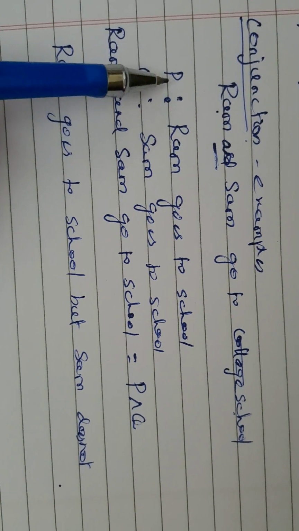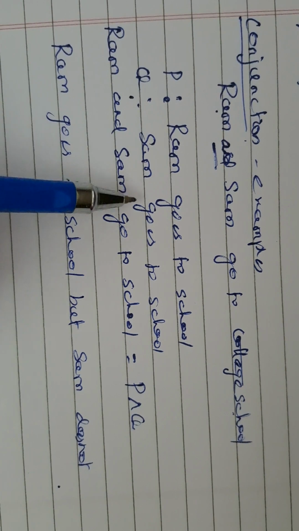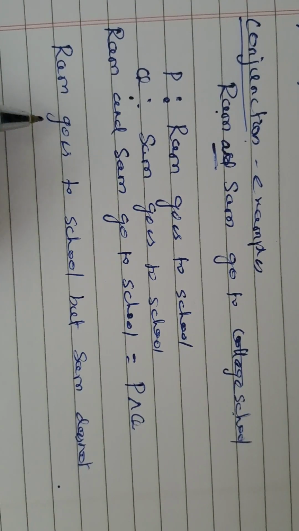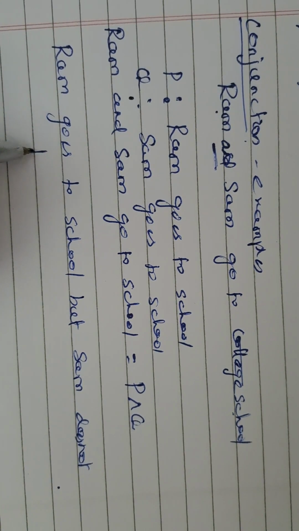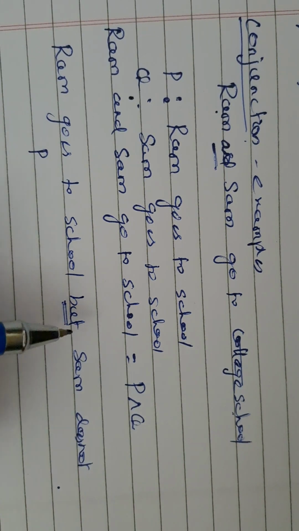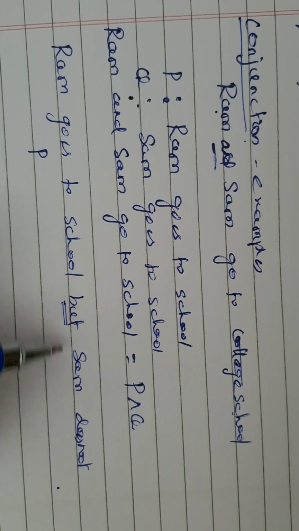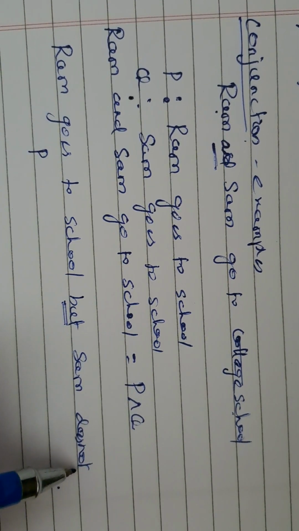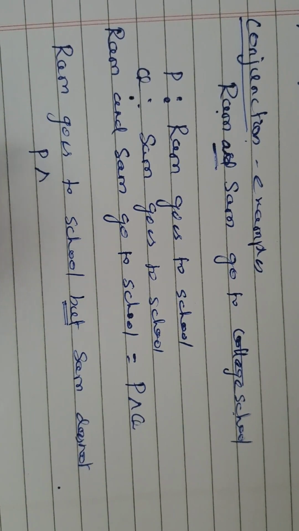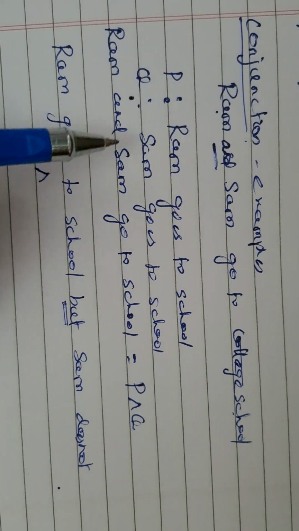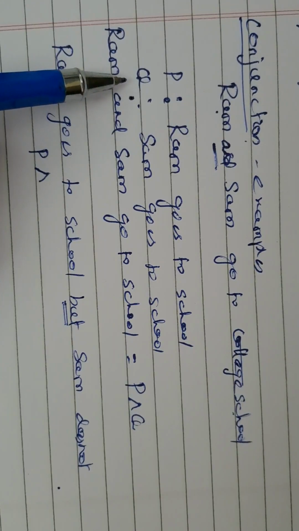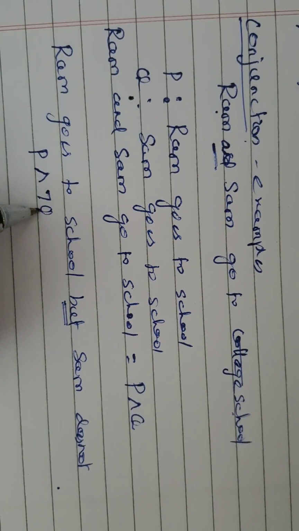So here we can take P, Ram goes to school, Q, Sam goes to school. Ram goes to school is P, but this "but" is the conjunction. "But" is not related to the two statements; this is a separate statement, this is a statement. So P and, because "but" is always a conjunction, Sam does not go to school. Does not go to school means Q, so negation Q.